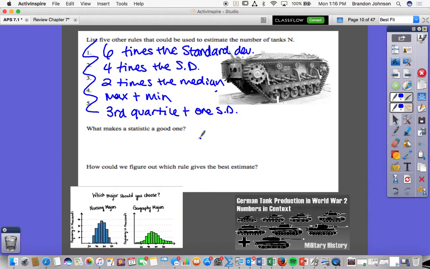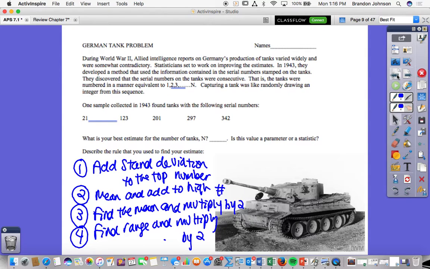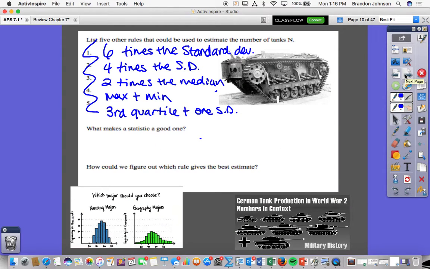So here's the thing. Maybe you like your idea, maybe you don't like your idea very well. By the way, question: this big N, is that a statistic or a parameter? Parameter. Good. I want you to circle that. Now, what makes a statistic a good one? Low bias and low variability.